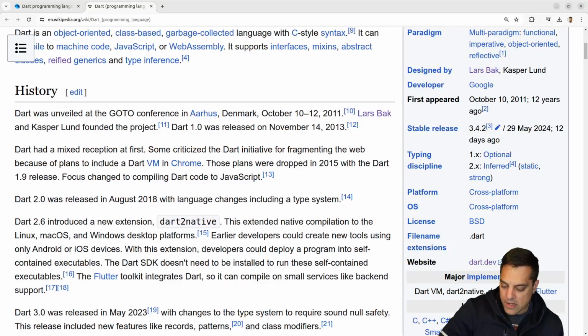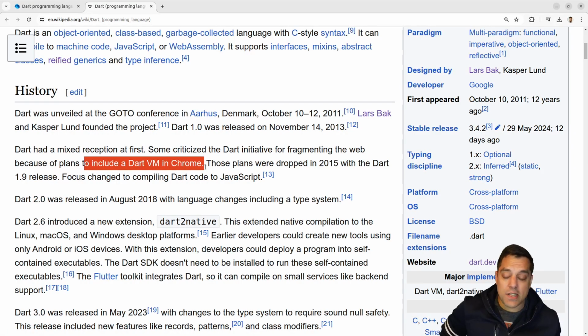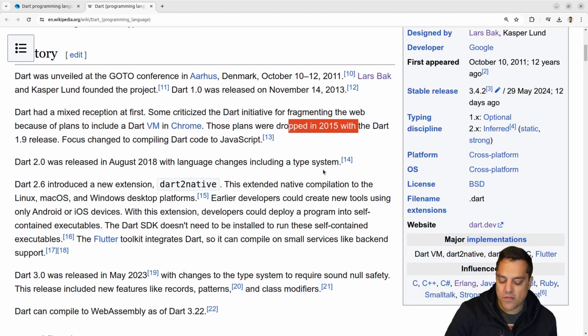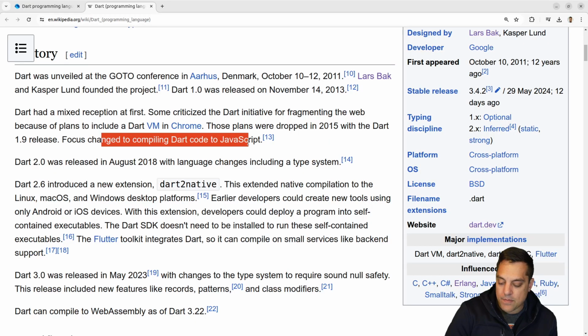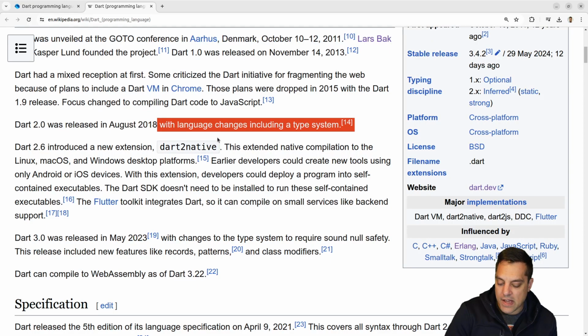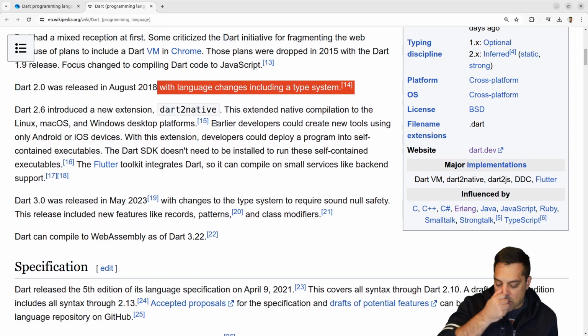Let's see here. So they had plans to put a Dart VM in Chrome. Okay, so that would have been really interesting. Yeah, if we started writing a lot of our code in Dart, and then Chrome supported that, that might have been actually a really big driver. So that's interesting. Again, maybe some other folks know more of the history, as I wasn't following web too closely around that time here. But I guess they made a decision to change it to JavaScript. Interesting here.